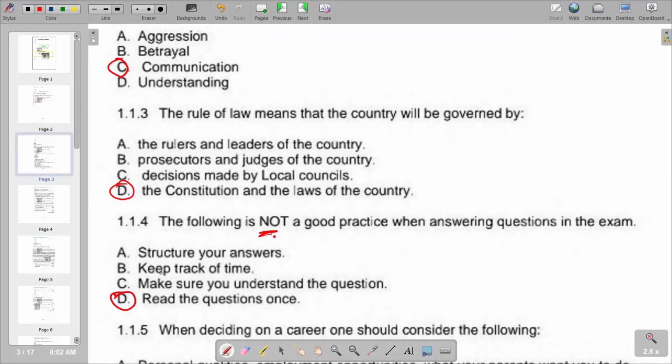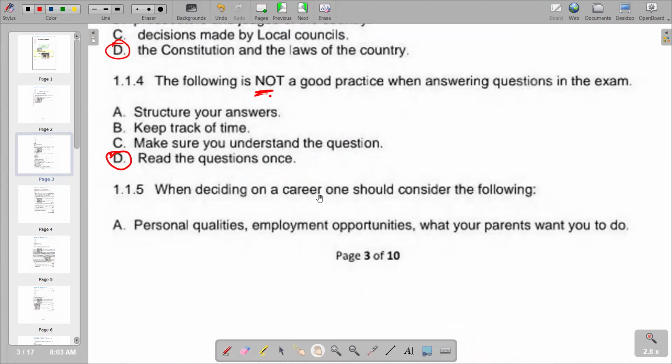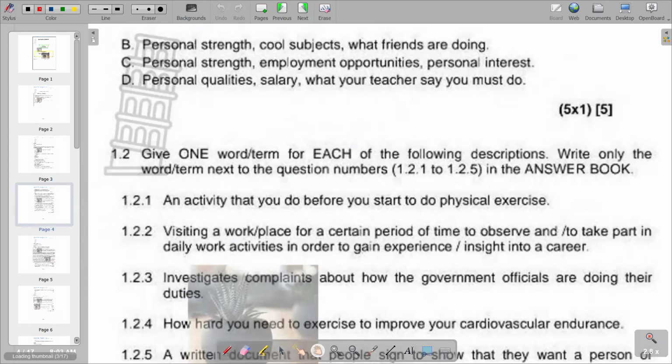Then we go to number five. Number five reads, when deciding on a career, one should consider the following. We have got these responses: A, B, C, D. From the responses that we have, the correct response is personal employment opportunities and personal interest. It's very important.